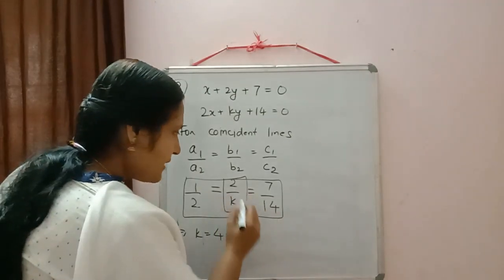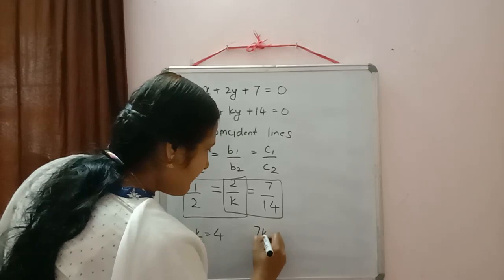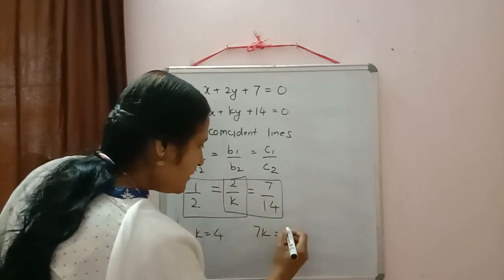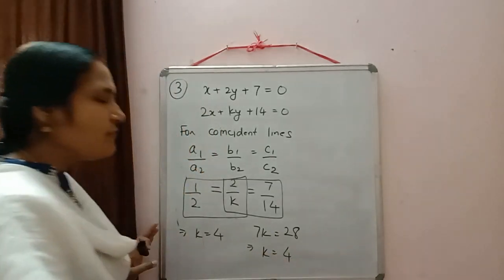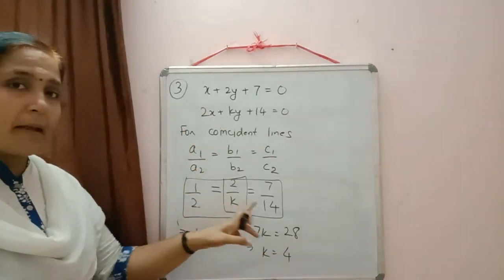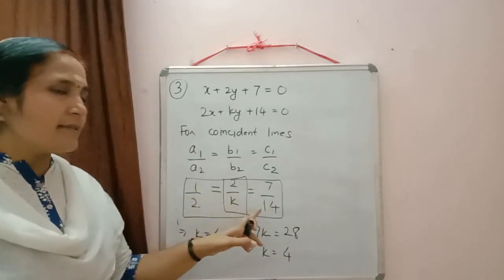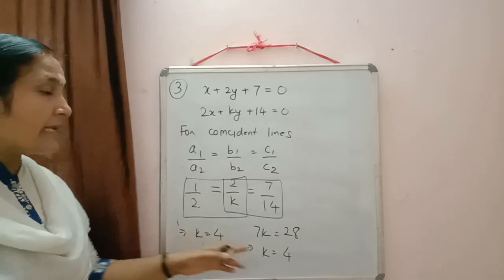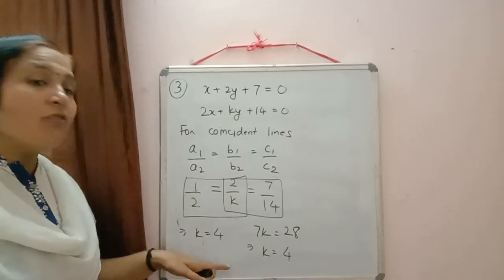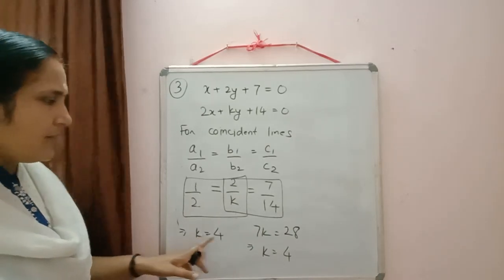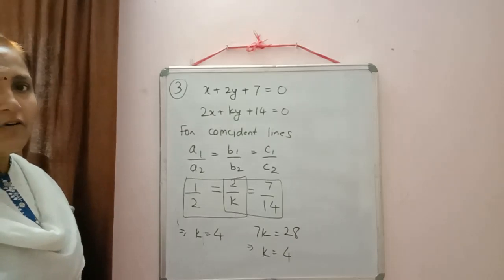So here we'll just check what will come. We can check 14 into 2 and here 7K. 7K is equal to 14 2s are 28. So again we will get K is equal to 4. So value of K should be same whether you are equating first and second or you are equating second and third. In some cases we will not get the value same. Then what we will write there? There is no value for K. So at present we are getting the values equal. So write down answer K is equal to 4.